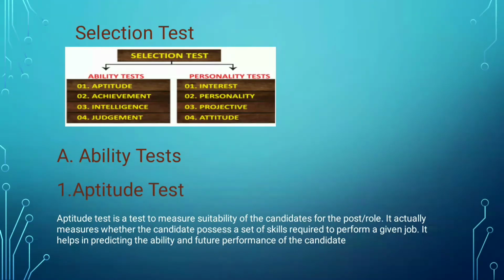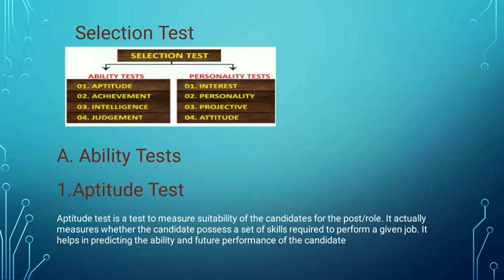The other one is the personality test. Whether you are interested in this job, what is your attitude, will you be able to do this job with a proper attitude, how your personality is going to be, and whether it will match the organization. All this will be tested in the personality test. We will see them one by one. Under the ability test, the first one we have is the aptitude test.